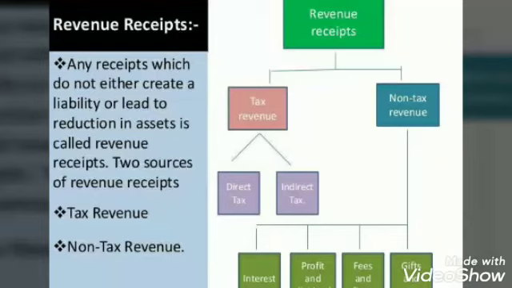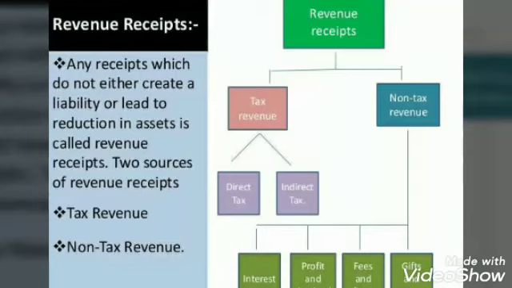Next could be, let's say, a fine. Fines are payments made by law breakers to the government. Like you all know, it's compulsory that while driving a two-wheeler you wear a helmet, but many people don't wear one, isn't it? So if they do not wear it, there is a punishment for breaking the law, and the punishment is that you have to pay a certain amount of fine which goes to the government.